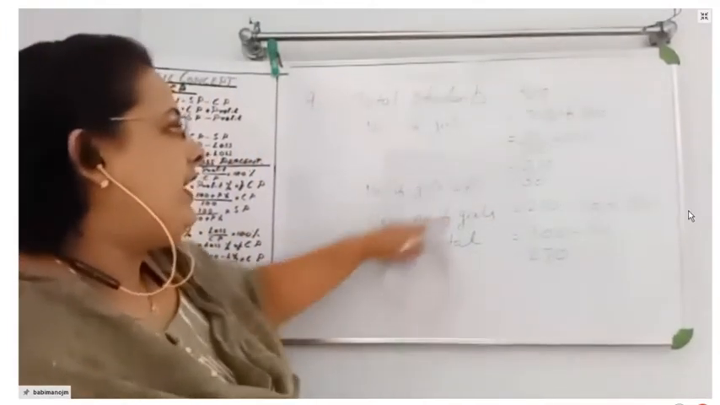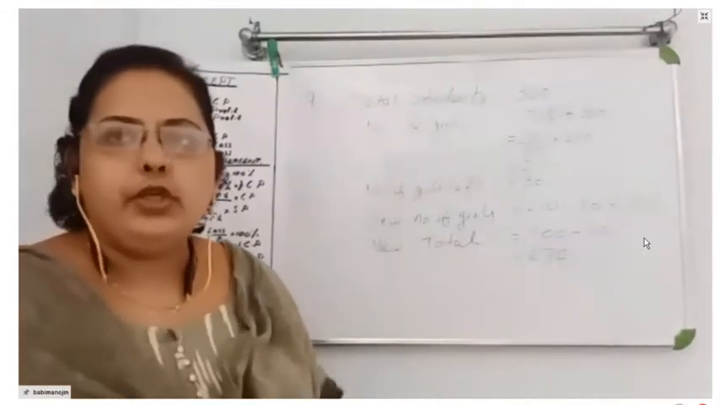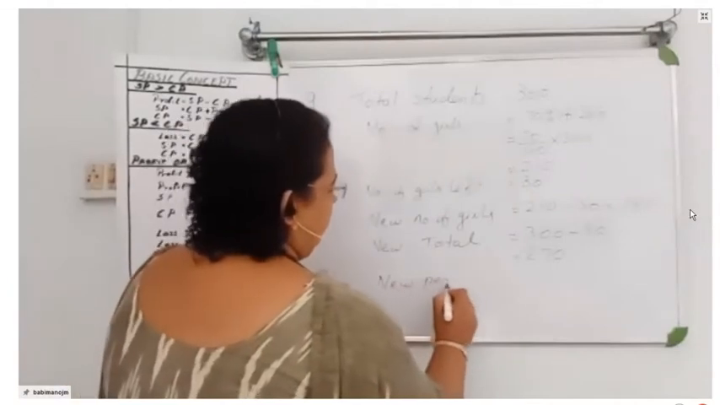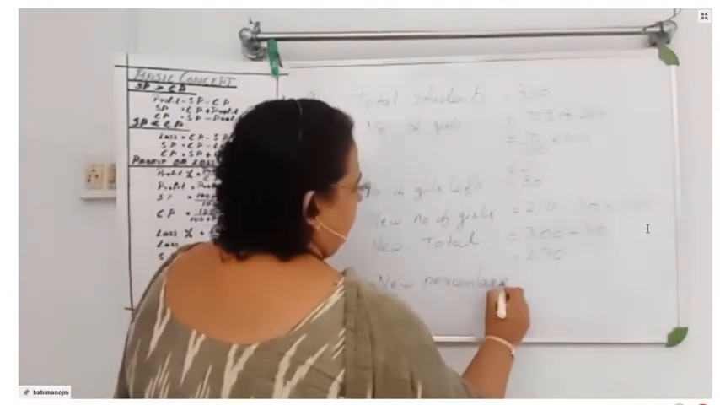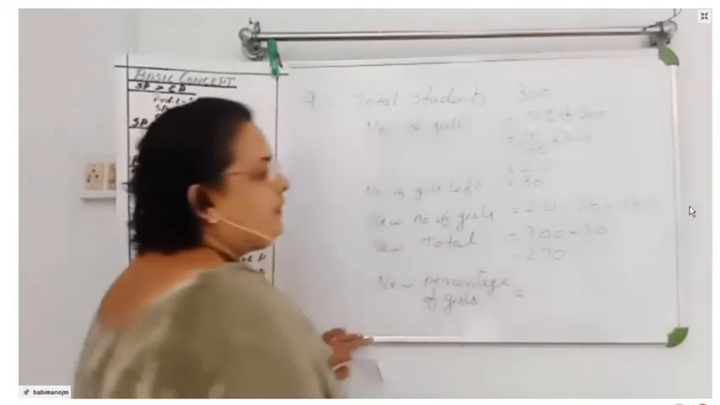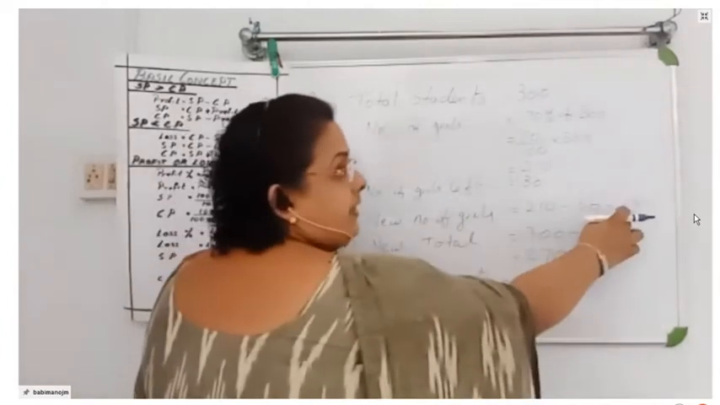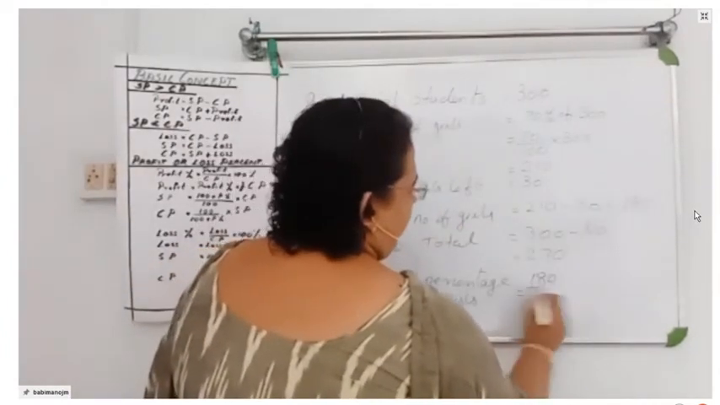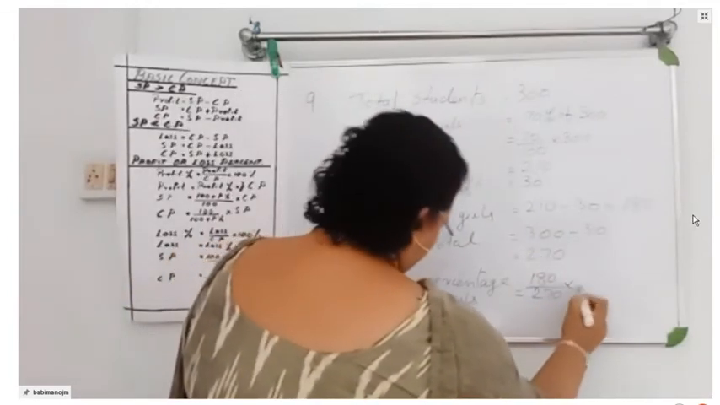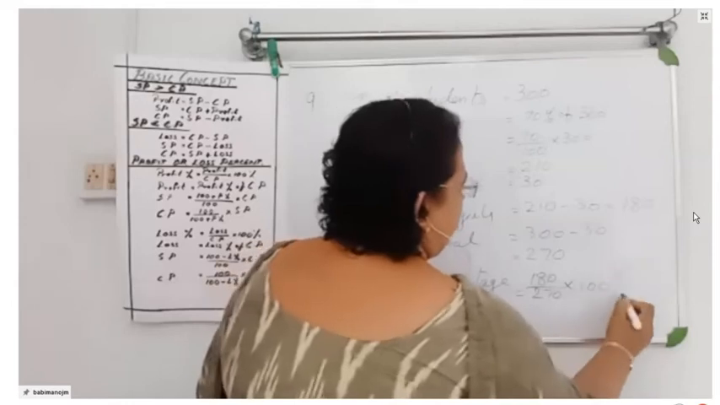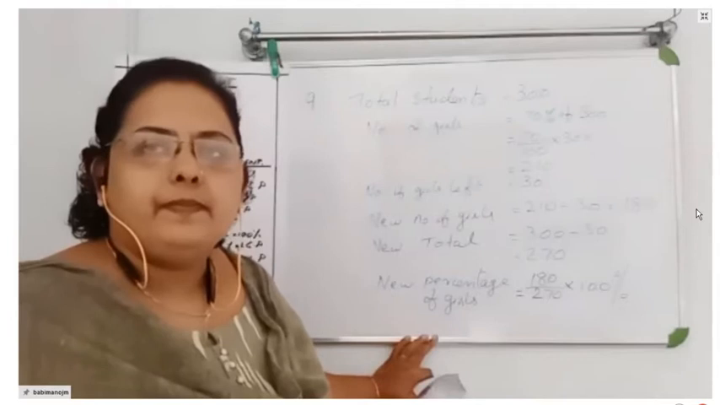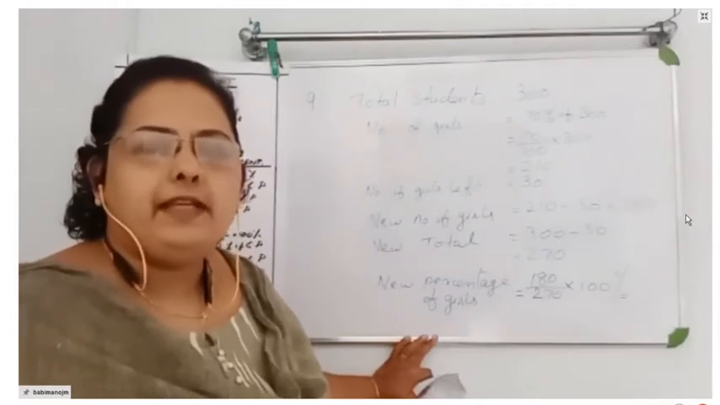Now we have to find the percentage of girls. The new percentage of girls is equal to, what's the new number of girls here? 180. 180 by the new total, 270, into 100%. I hope you understood. Did you get it? All of you? Yes.